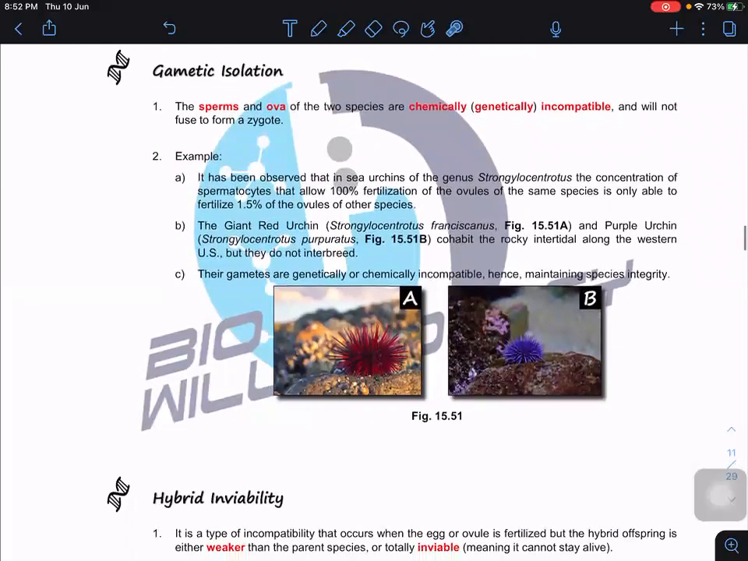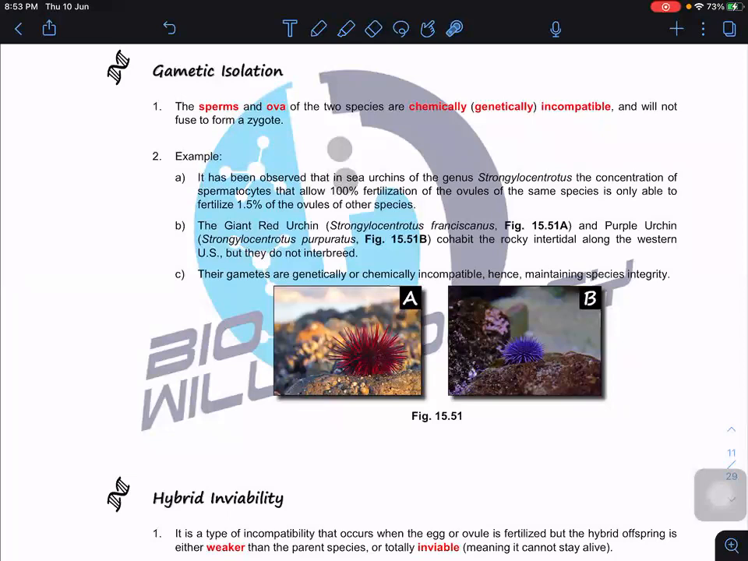So next, gametic isolation. The last one we talk about is gametic isolation. Basically, it means that the sperm and the ovum are of two different species. They might be chemically or genetically incompatible, so they don't fuse to form the zygote. The sperm won't be able to fertilize the ovum. Therefore, they are gametically isolated.